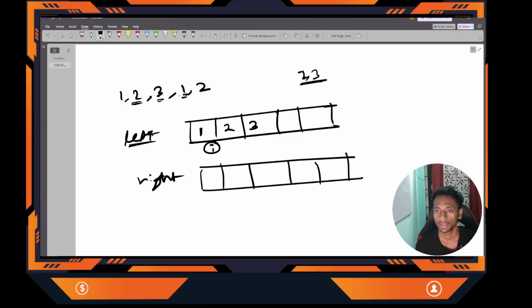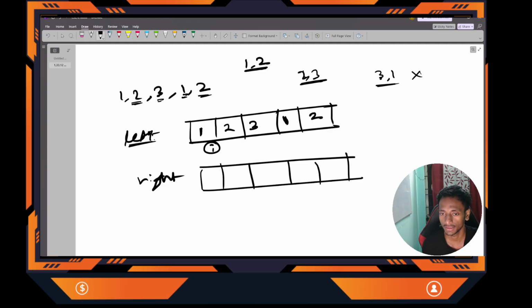Next, this 1. Can I add this 1 to this 3? 3 and 1 possible? No, this is not non-decreasing. So it will start a new subarray starting with 1, and the length will now be 1. Got it? Next is 2. Can I add this 2 to the previous number 1? Yes, so our length will be increased by 1, and this is now 2.